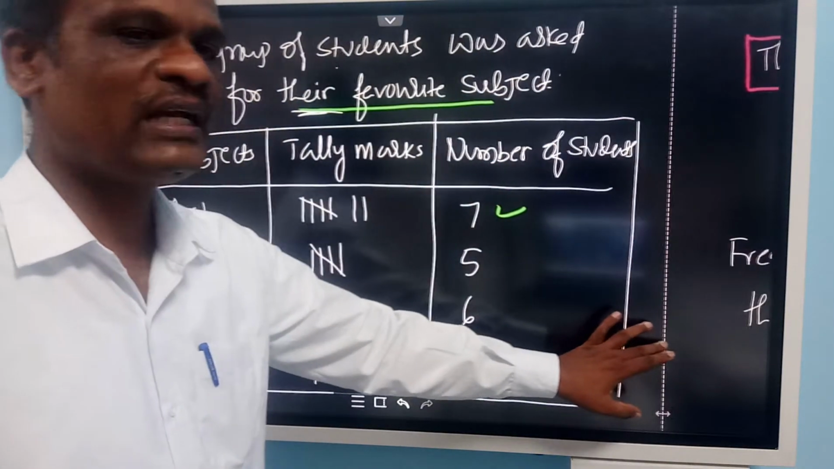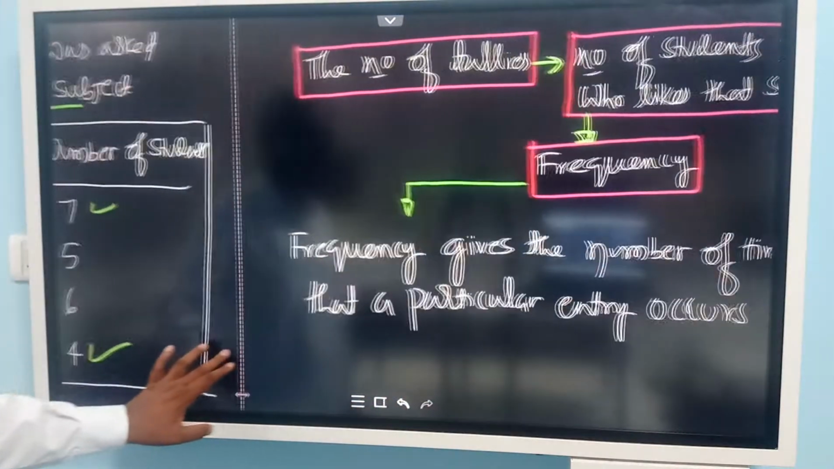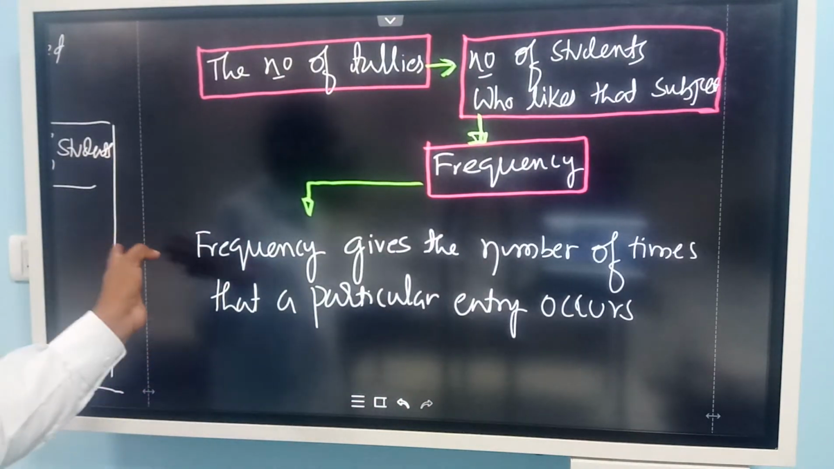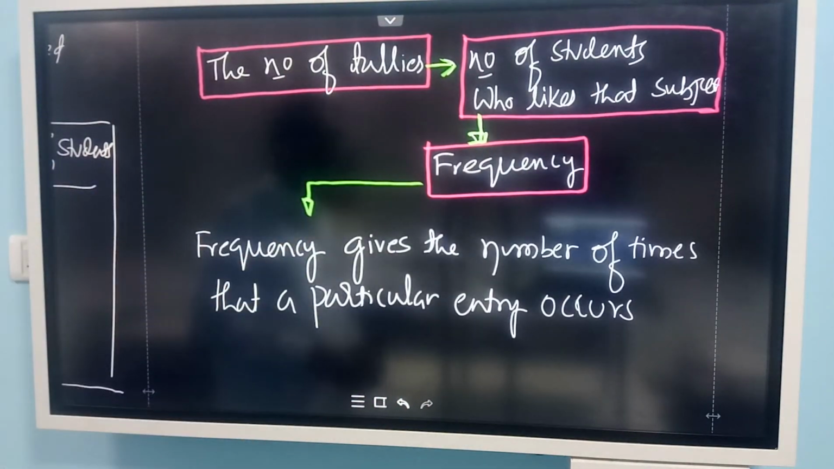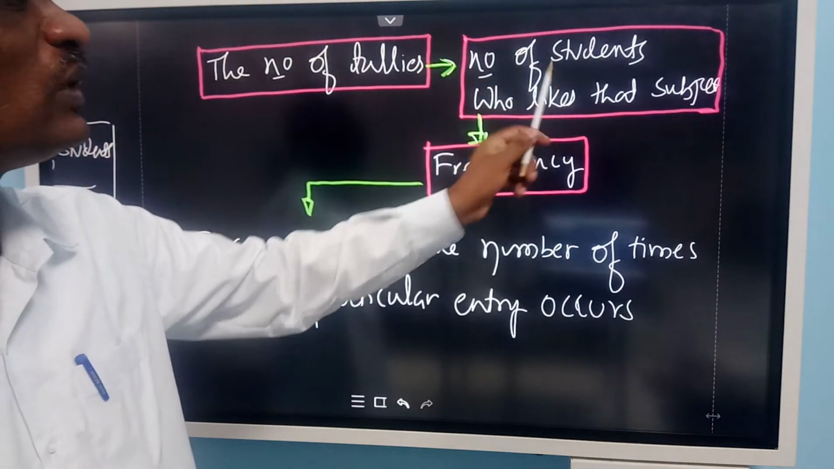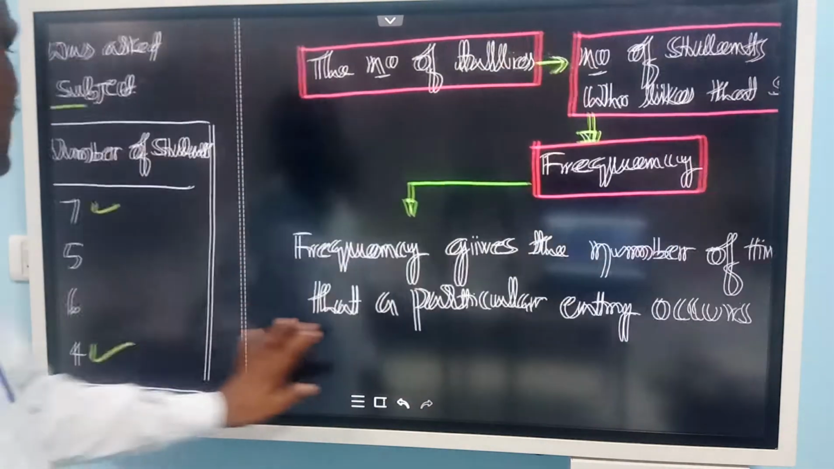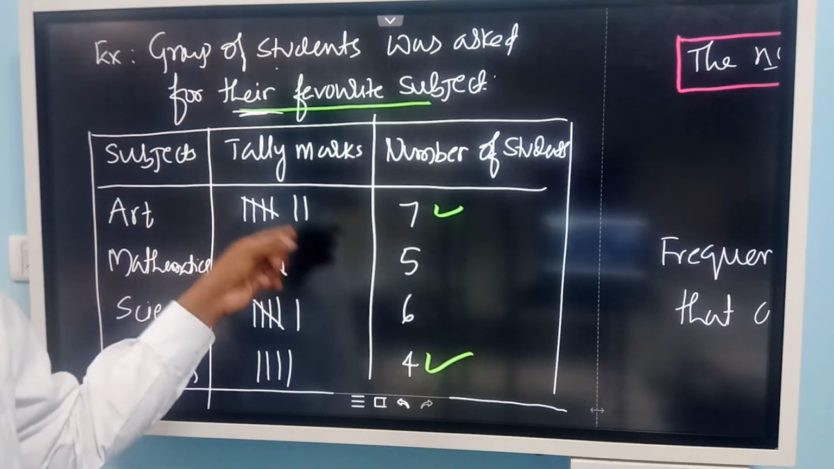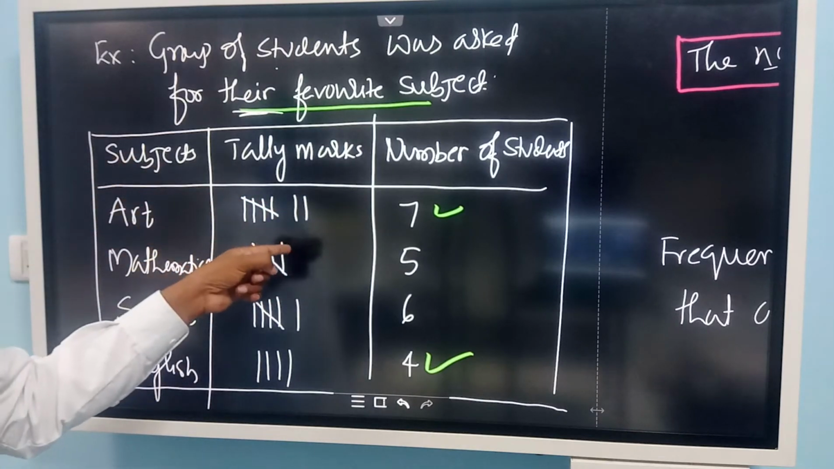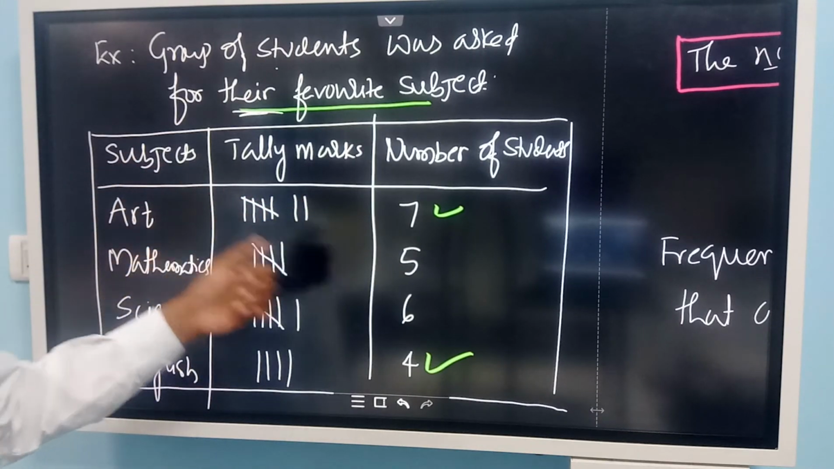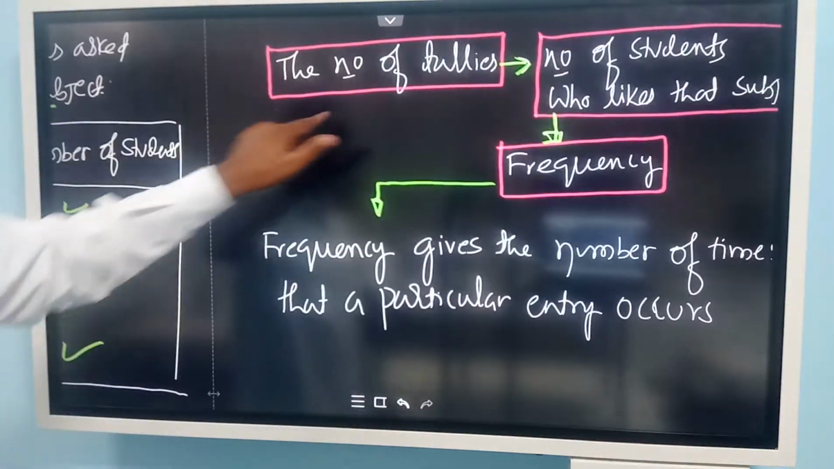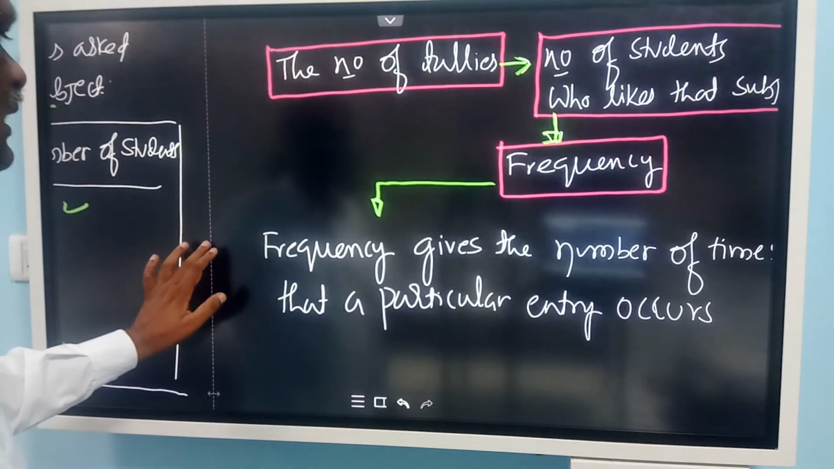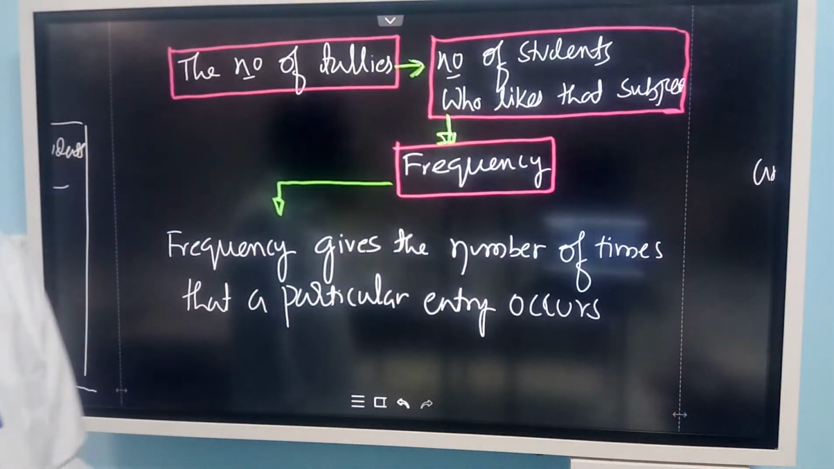So you can make an analysis over this. Look at the number of tallies that I have written there, the lines we draw. That shows the number of students who like that subject. How many lines you have drawn shows the number of students that like that subject. Here 7 lines, 7 students. So that is what I have written. The number of tallies represents the number of students who like that subject.